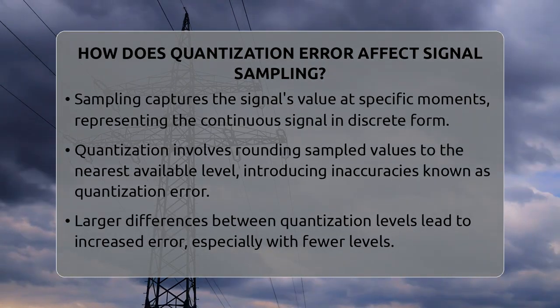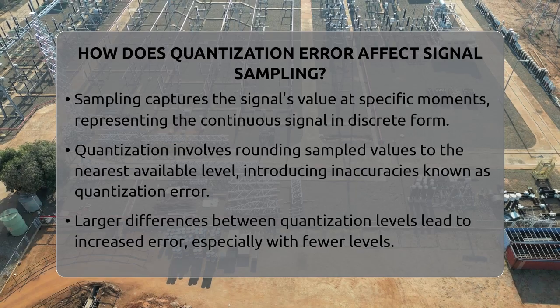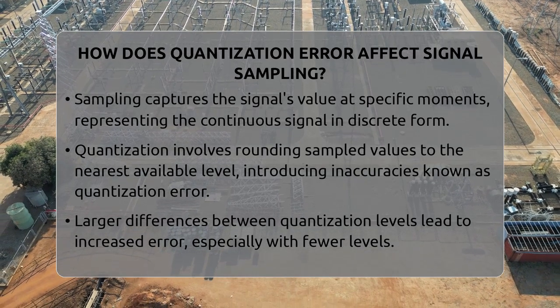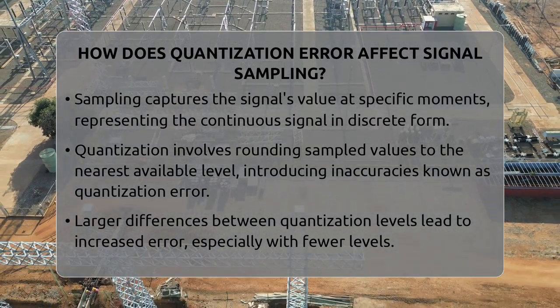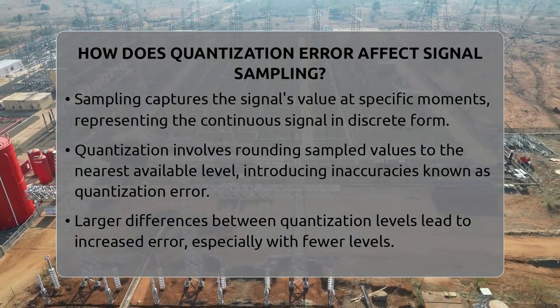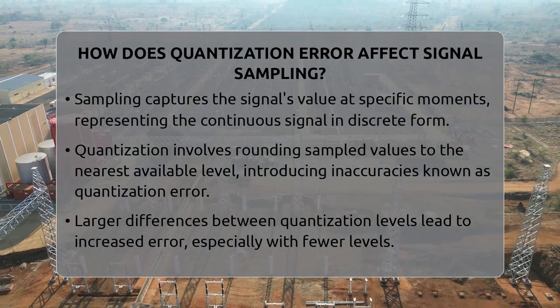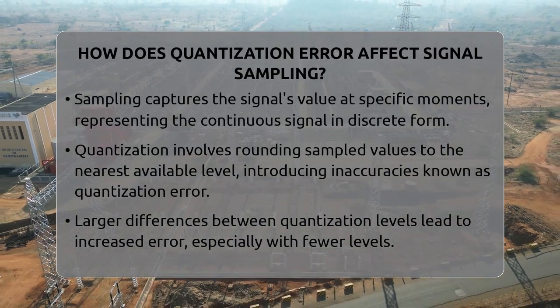How does quantization error affect signal sampling? Imagine trying to capture a smooth flowing river in a series of snapshots. Each snapshot is like a sample of the river's height at a specific moment. Now, when converting that continuous flow into digital data, the process involves two steps: sampling and quantization.